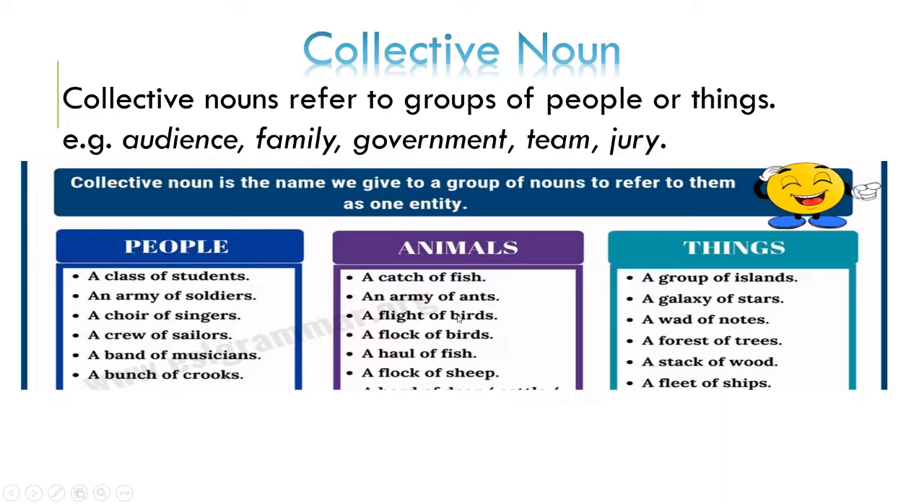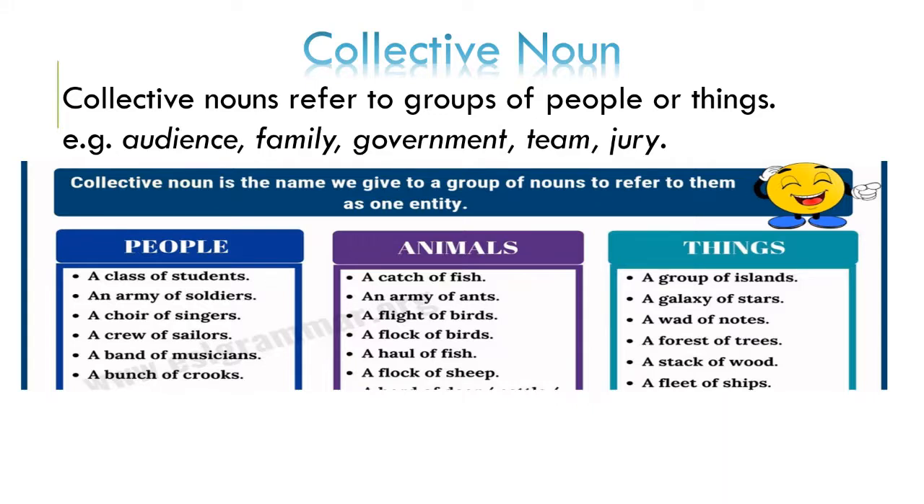Next is collective noun. What is a collective noun? A collective noun means a collection of a particular group of people and things, just like audience. Audience is a collection of people who are listening to us. Family is a collection of family members. Government is a collection of many governing bodies or governing people. Team is a collection of players, and jury is a collection of judges. There are many judges in a particular panel, right? So here are many examples that are given.